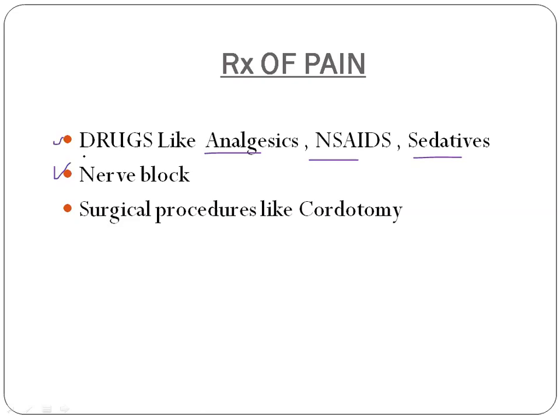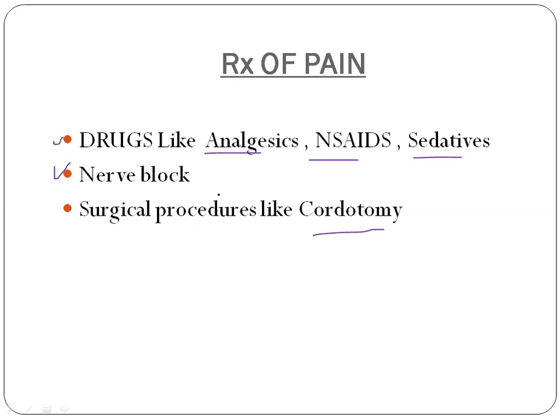You can also give a nerve block, which prevents the conduction of the pain pathway from the lower centers to the higher centers, and also surgical procedures like cordotomy, in which the nerves in the spinothalamic tract are cut. If you do cordotomy, you will be out of pain sensation for nearly 6 to 8 months or even some years. So these are some treatments of pain: drugs like analgesics and NSAIDs for immediate relief, a nerve block, which is done during anesthesia, and surgical procedures like cordotomy.